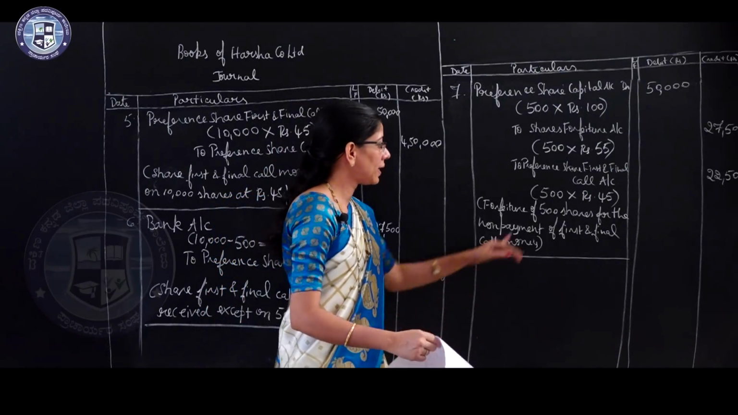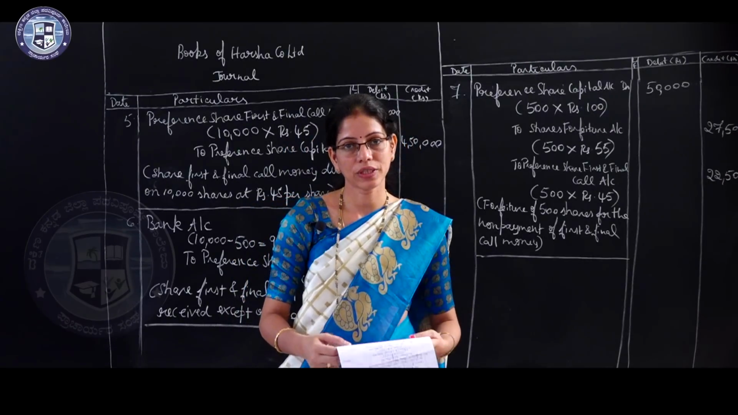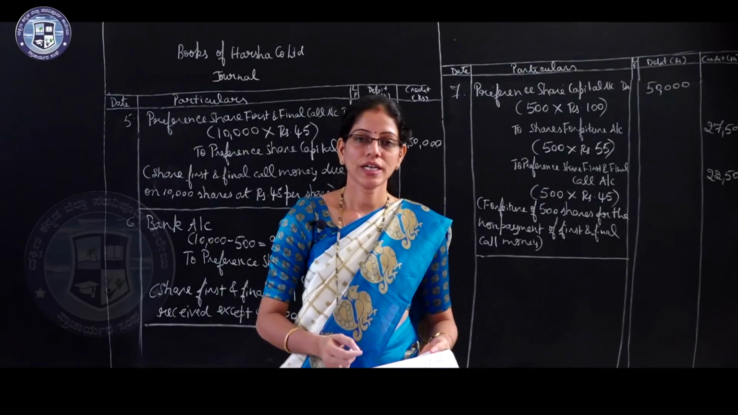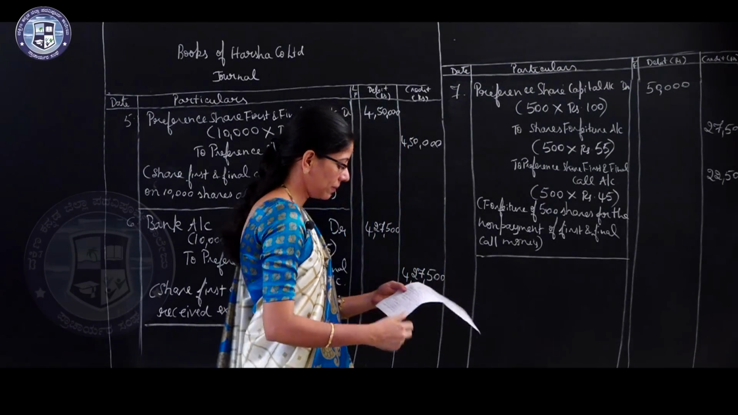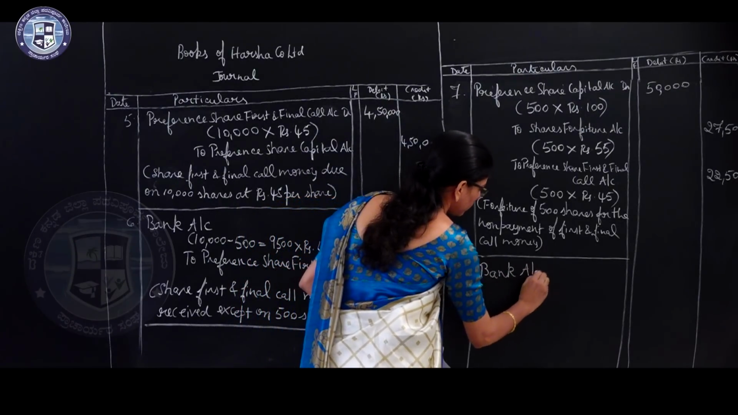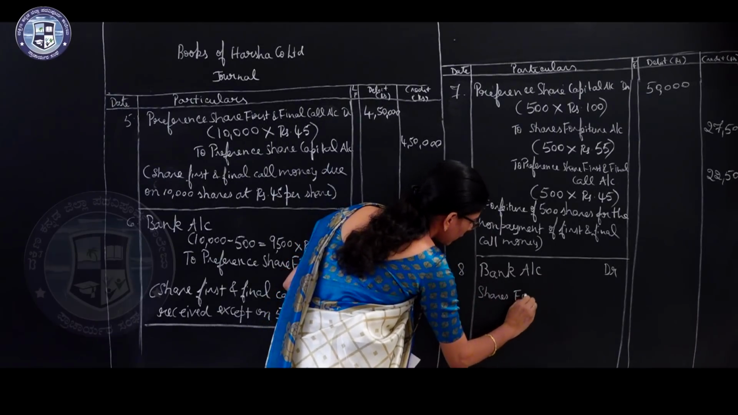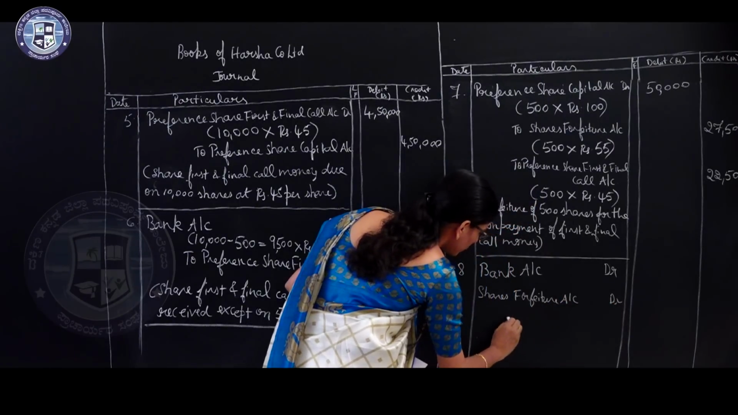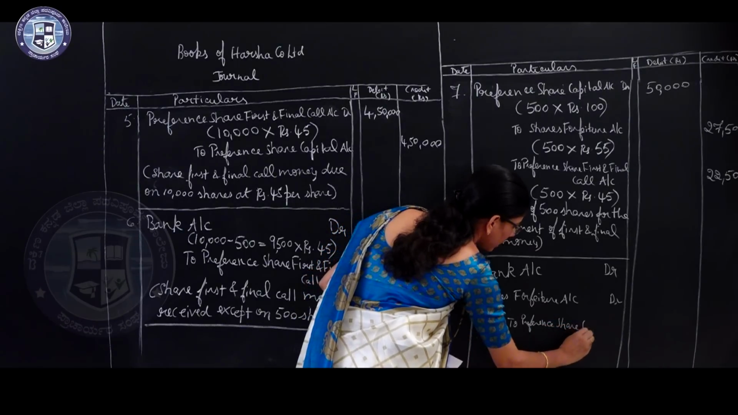Now, the company reissued these 500 forfeited shares at rupees 80 per share. What is the journal entry? Bank account debtor, shares forfeiture account debtor to preference share capital account. Write that. Entry number 8, bank account debtor, shares forfeiture account debtor to preference share capital account.